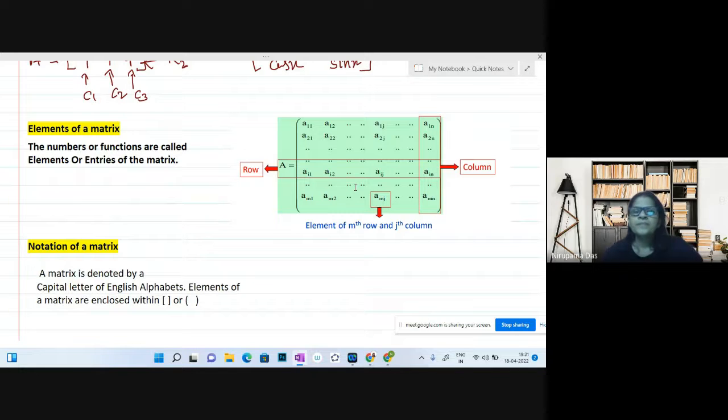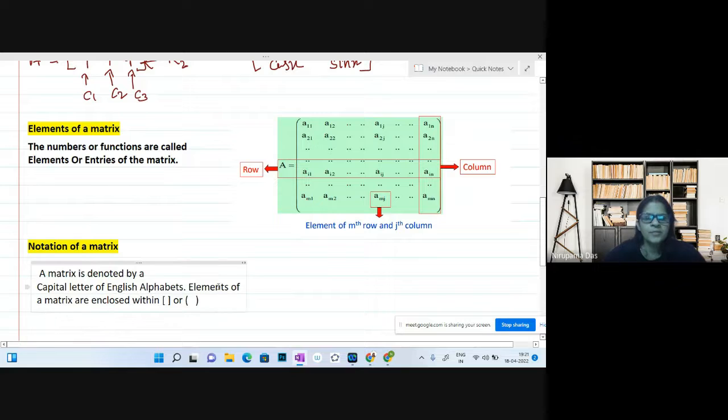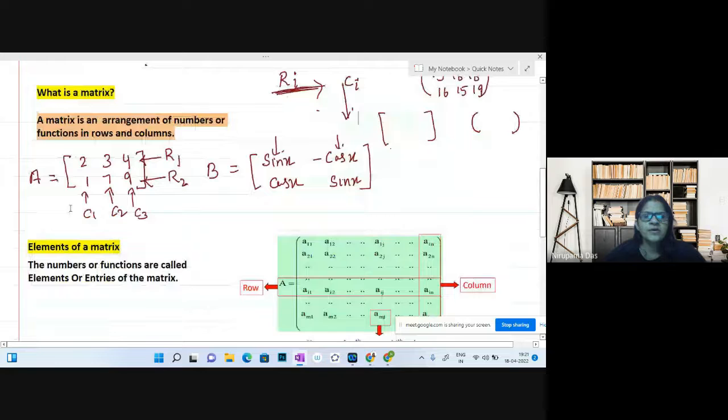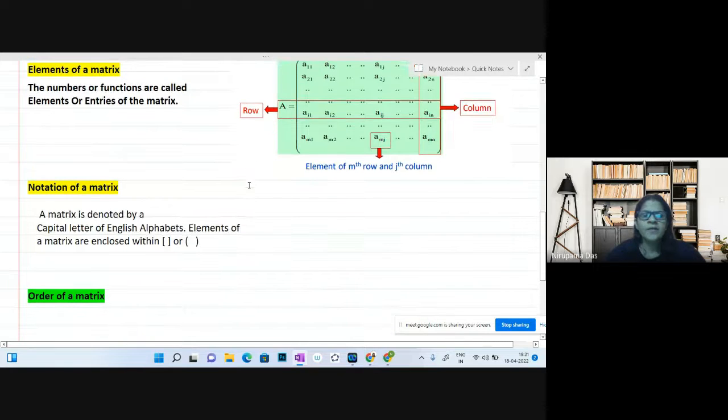Now here you can see the notation also, which I told you a little bit. Whenever we write a matrix, you can see here matrix A, 2, 3, 4, 1, 7, 9, we enclose them within this bracket. For matrix B, again we have taken sin x, minus cos x, and so on, and enclosed them within this bracket. So a matrix is denoted by a capital letter of the English alphabet.